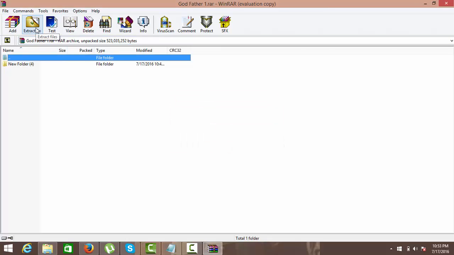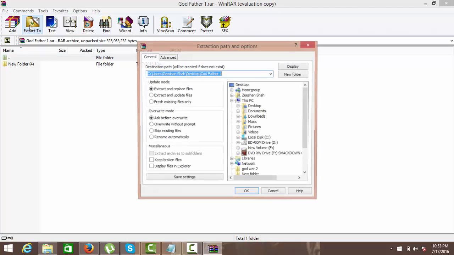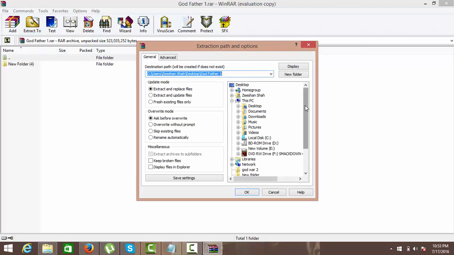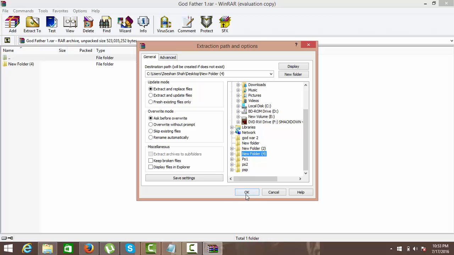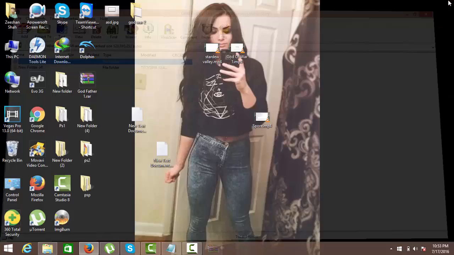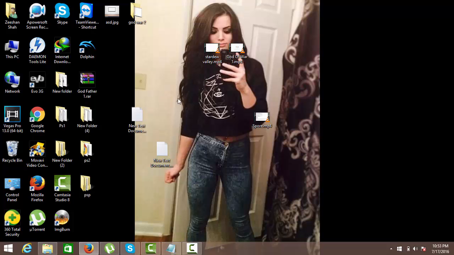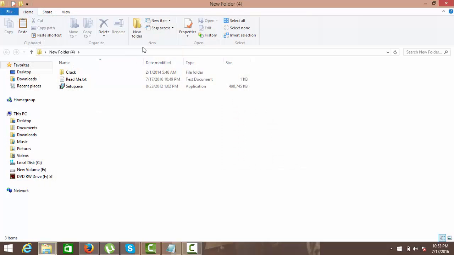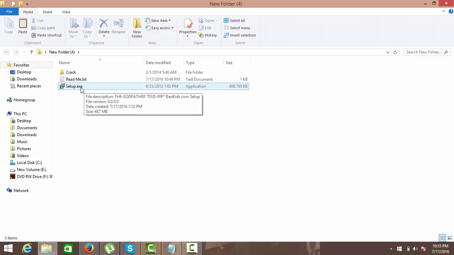After that, click on extract to and choose the folder where you want to extract the game and click on OK. So it will take 1 or 2 minutes to extract the game. After extraction, open the folder and click on setup.